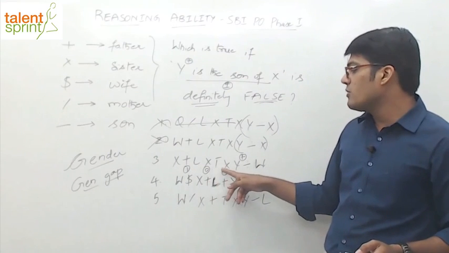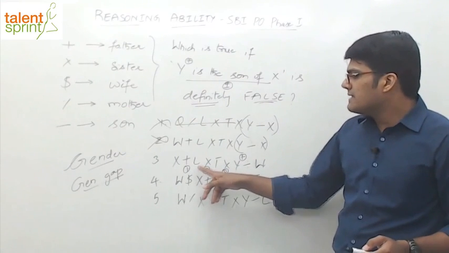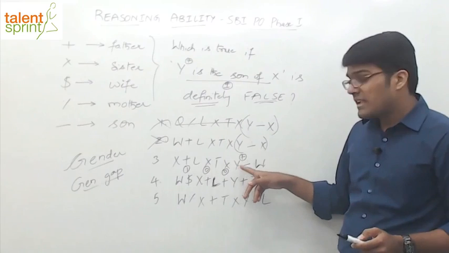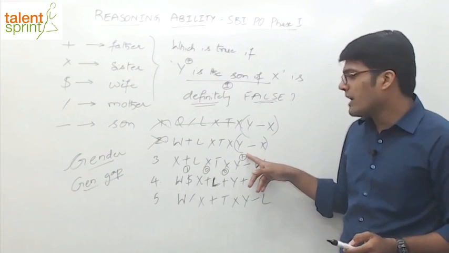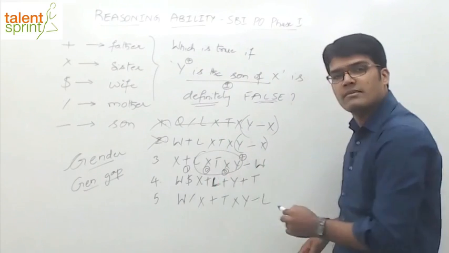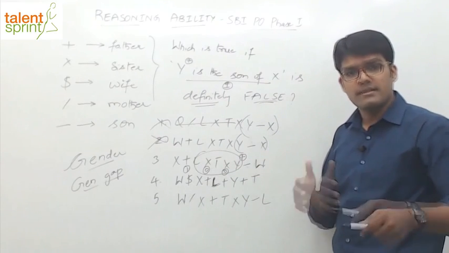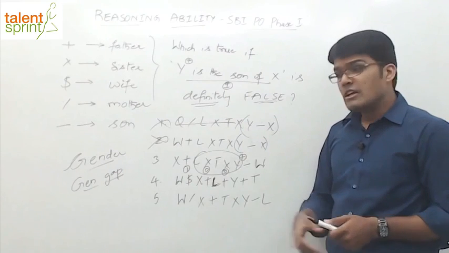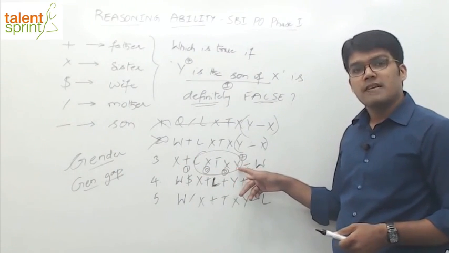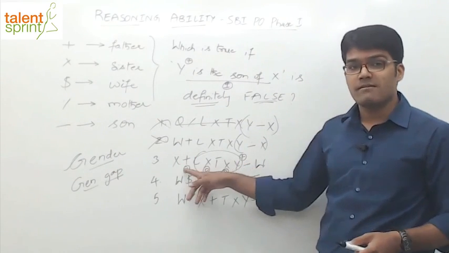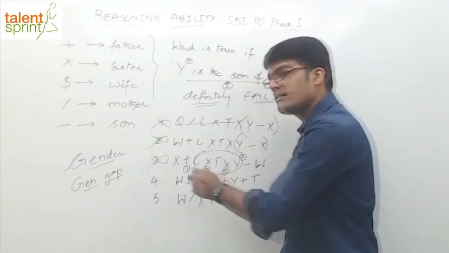L into T into Y. Into means what? Sister. L is the sister of T. T is the sister of Y. And Y is a male person. So basically what happens? All these three are siblings. L, T and Y are siblings. L and T are sisters. Y is the brother. Siblings. And who is the parent? X. So X is the parent of Y. And Y is a male child. So can we say Y is the son of X? Yes. So third option also gets eliminated.